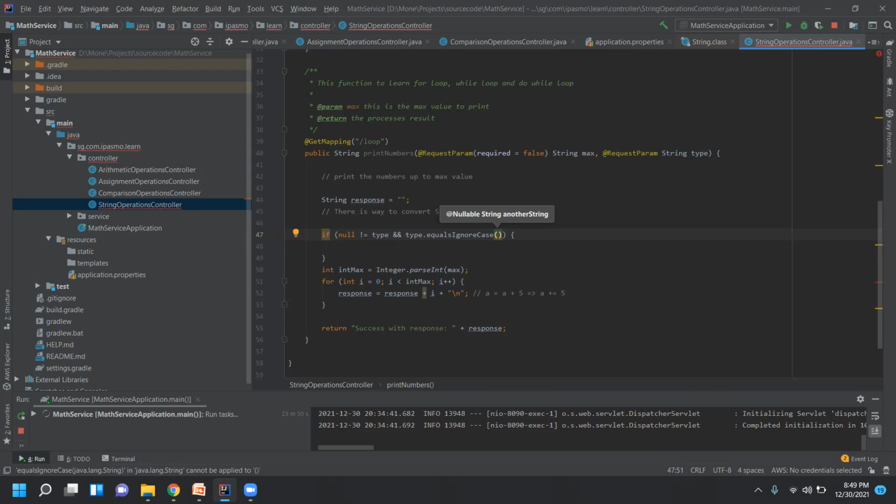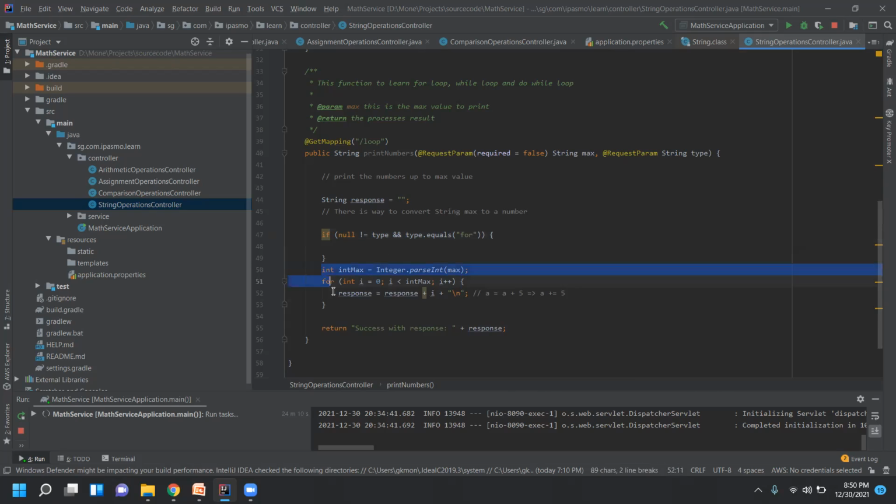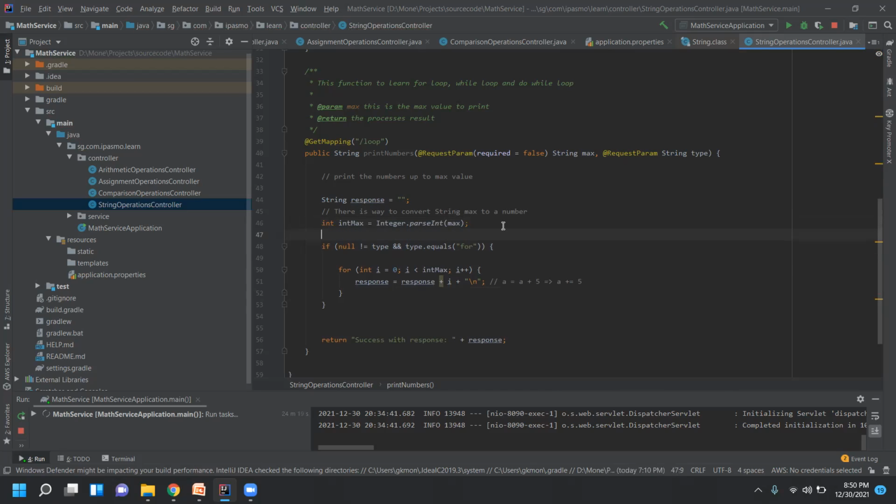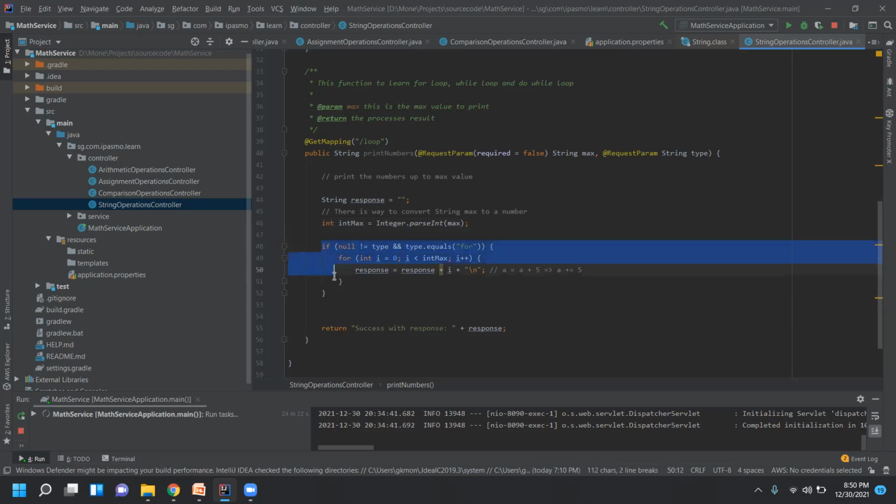In the earlier case, we used equal to, right? Here in this case, we have to use the equals method. The equals method is inside the string type. So here we will use for loop. When the type is for, we want it to execute this part. This part is always the same, right? So I'll just keep it out. So whenever the value of type is for, it will execute this block.